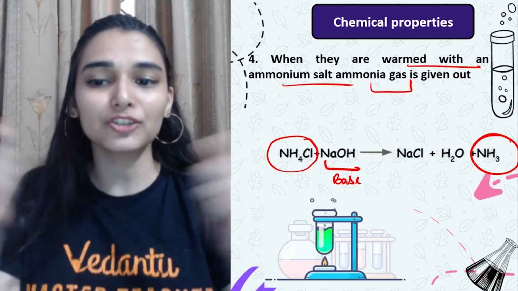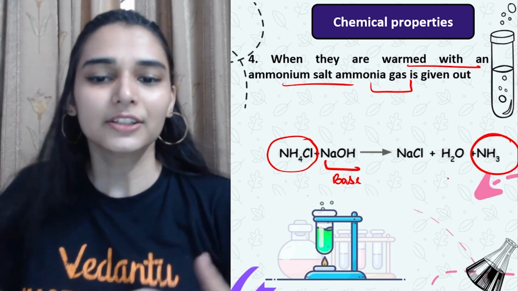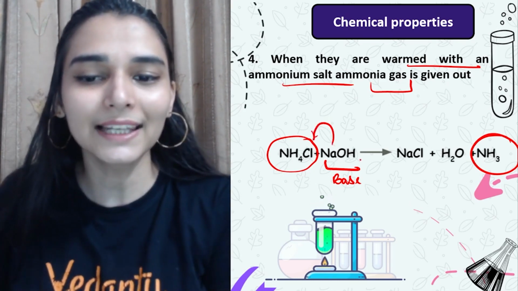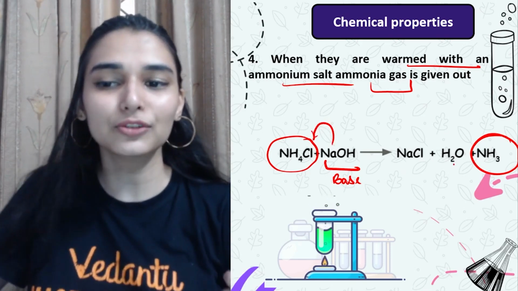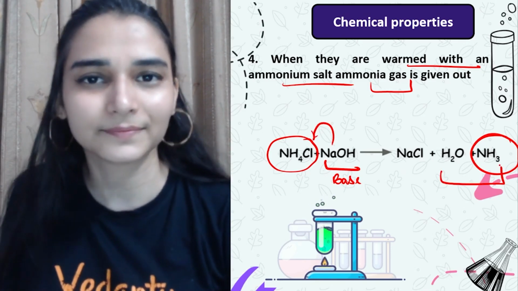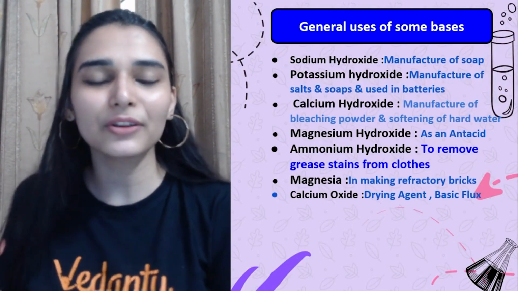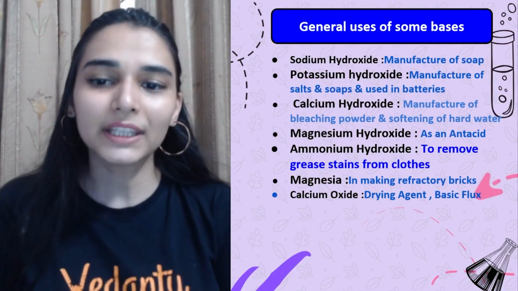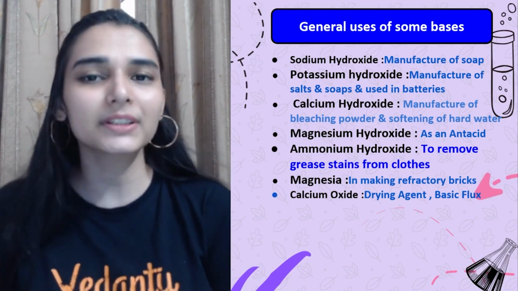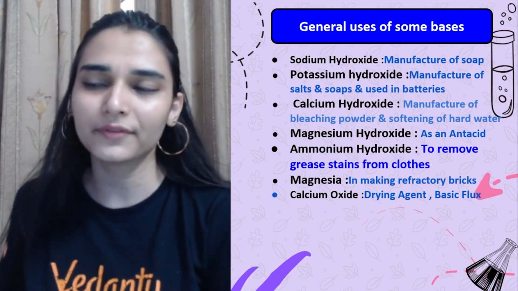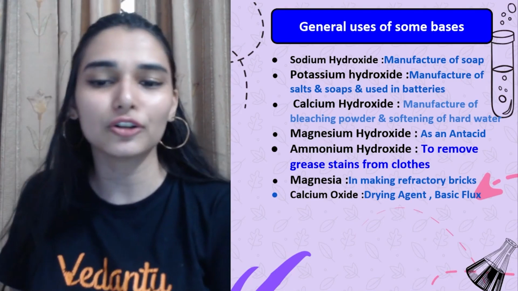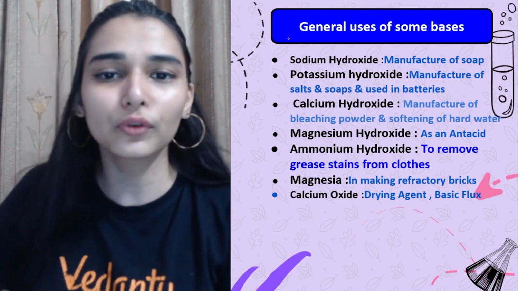अगैन आप एक्सचेंज करके भी बना सकते हो आयॉन्स, ठीक है. एक्सचेंज करोगे you will get NaCl and ammonium hydroxide that will break to release out ammonia and water. Simple है. These are some general uses of bases. Now you have to go through this slide because bases के examples and applications are always important, whether they are related to acids, bases or salts or any other topic. So go through this slide.